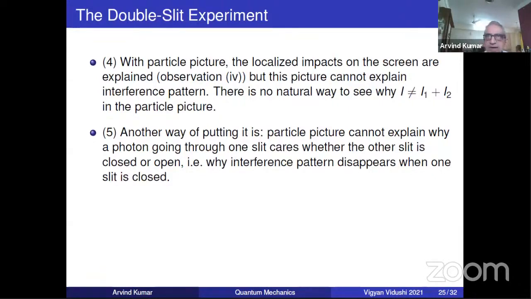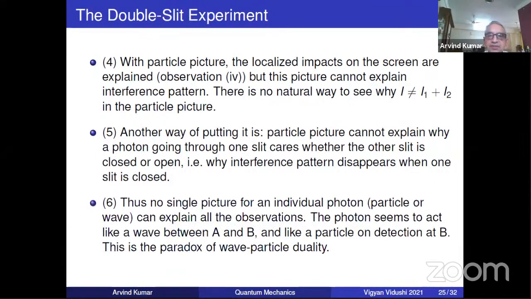If you want to insist on the particle picture, you would say that because of some interaction with the slits, particles are built up, some going to this localized point, and then there is an interference. It's not a satisfactory explanation, but that is what you might aim at. But if you aim at a particle picture interpretation of the interference pattern, you cannot understand why, if you close one slit, the interference pattern disappears completely. That is the reason behind this.